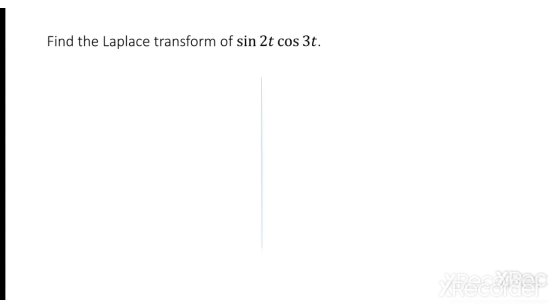Next, one more we have here, sin 2t cos 3t. So how to do that? Linearity property holds, but Laplace transform of a product we cannot split. So remember that. If suppose we had sin 2t plus cos 3t, we can separately write term by term, but it is a product. So unless you simplify, you cannot write the Laplace transform. Remember, for sin a cos b or cos a sin b, you have the product rule. Recall those results. What is cos a sin b? Half times sin a plus b minus sin a minus b.